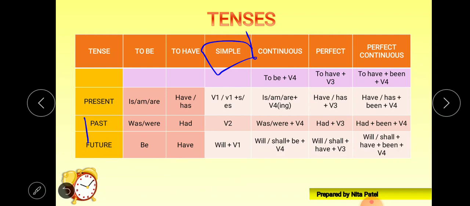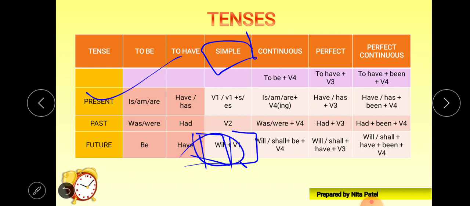Now let's see the future tense. So first thing, that is shall or will, and along with shall or will we require V1. If only V1 is there, then it means simple present tense, but along with V1 if we have will or shall, then that is the simple future tense.